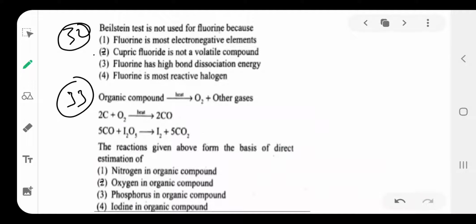In the Beilstein test we use copper, and copper combined with fluorine gives cupric fluoride, which is not a volatile compound.